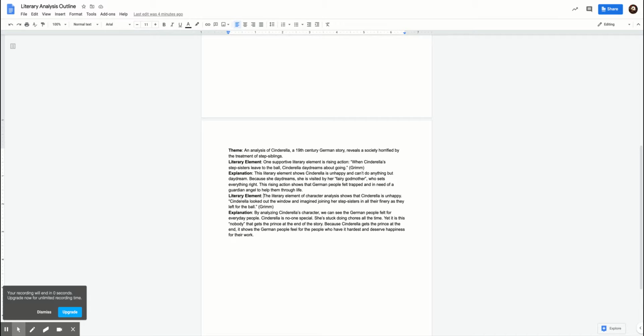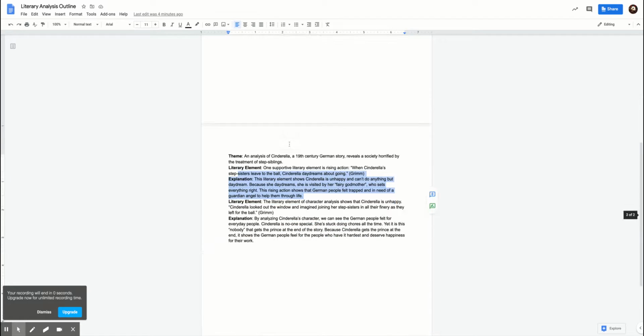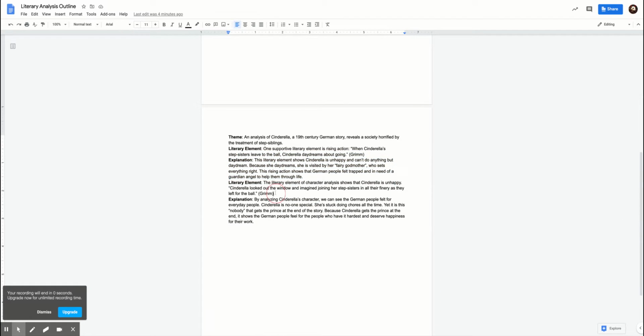Okay. Another literary element, if you read the rubric, you need 2 to get a B, you need 3 to get an A, and only 1 literary element, like I did in Bluebeard, only gets you a C, okay? So here's a second one. The literary element of character analysis shows that Cinderella is unhappy. Cinderella looked out the window and imagined joining her stepsisters in all their finery as they left for the ball. Okay, so again, I cited my literary element, I identified it, and now I describe how it reflects a cultural revelation. It reveals something about the German culture.